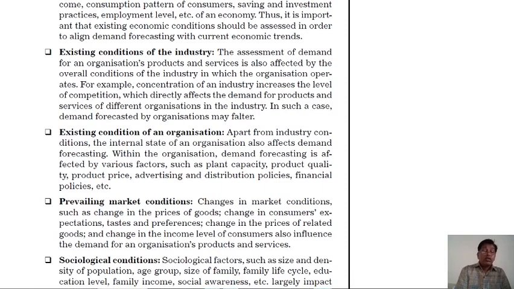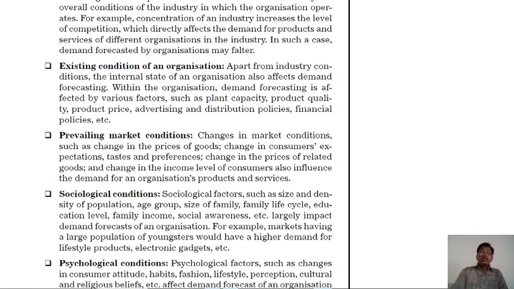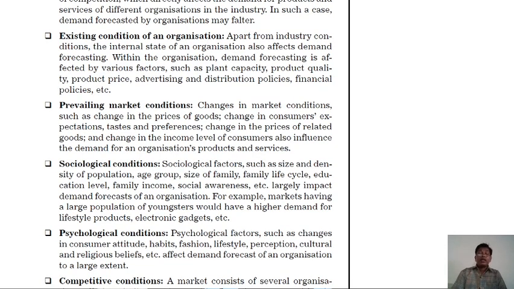Next point, prevailing market condition. Change in market conditions such as change in the price of goods, change in consumer expectation, taste and preferences or choice, change in the prices of related goods, and change in the income level of consumers also influence the demand for an organization's products and services.